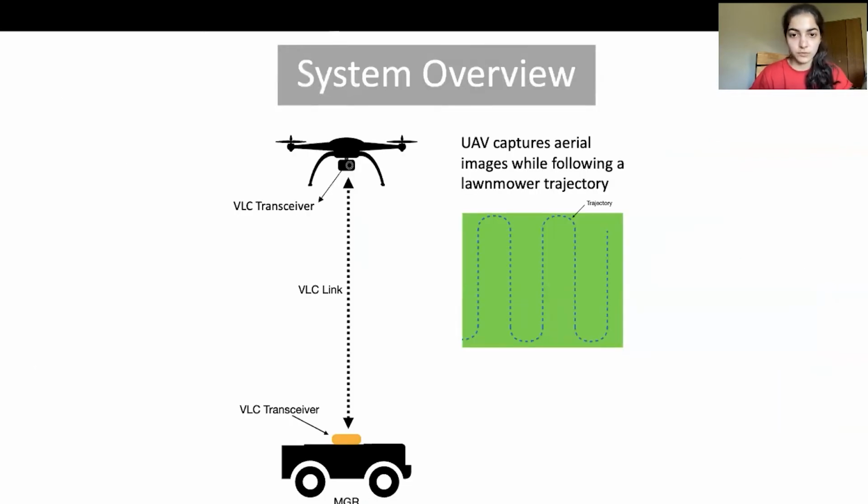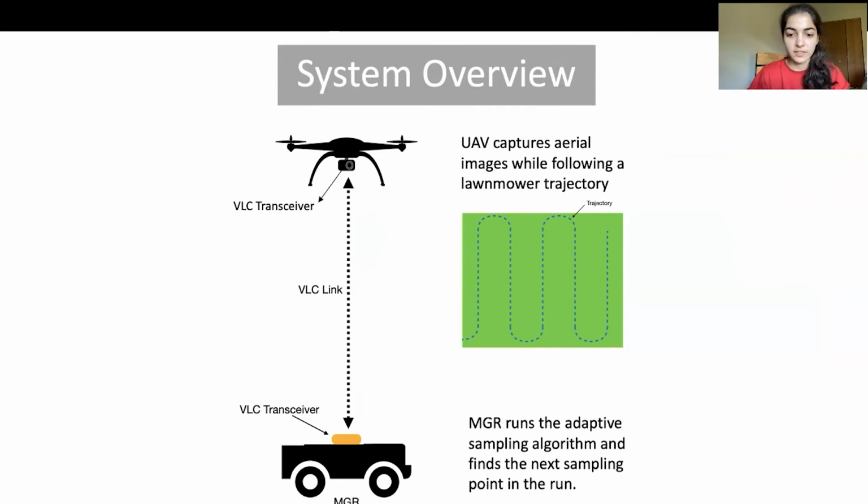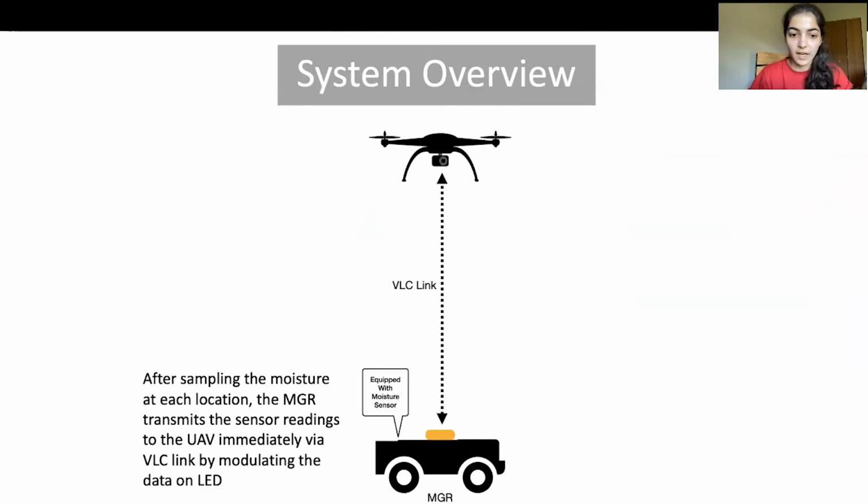To give a system overview, the UAV captures the aerial images while following a lawnmower trajectory. The MGR, on the other hand, follows a path based on an adaptive sampling algorithm. It runs the adaptive sampling algorithm that gives the next sampling location, taking into account all the previously sampled locations. The MGR is equipped with a moisture sensor. Once it senses the moisture at a particular sampling location, it sends the moisture reading to the drone using visible light communication by modulating the data on the LED.